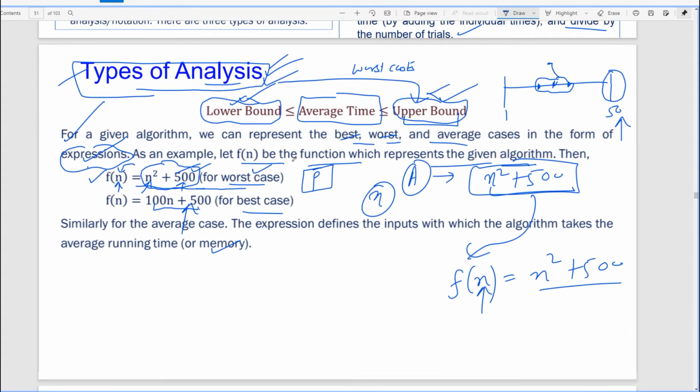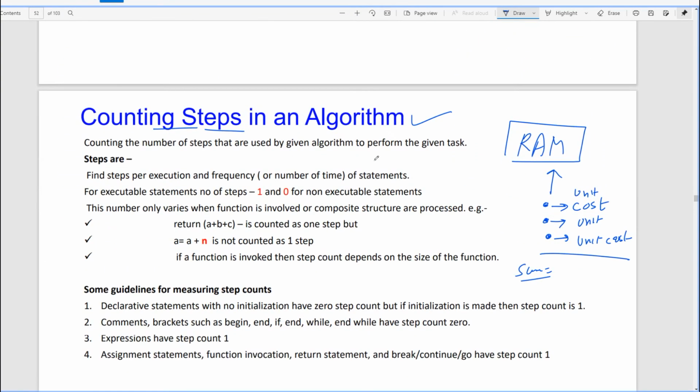So where we are talking about these types of analysis, now counting. We discussed this particular RAM model. Did you remember that we talked about what the RAM model tells us? We have unit cost, unit steps. You just count these steps, and for each particular step you need to find the unit cost. Then whatever the total number of steps, we just sum them and say this is the amount of time your algorithm will take. Initially we discussed this RAM model, did you remember that?